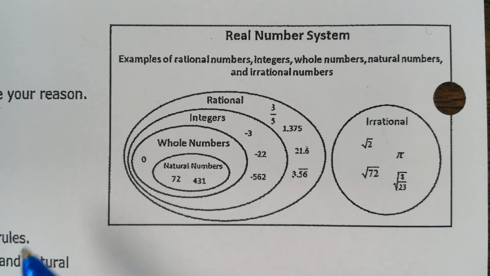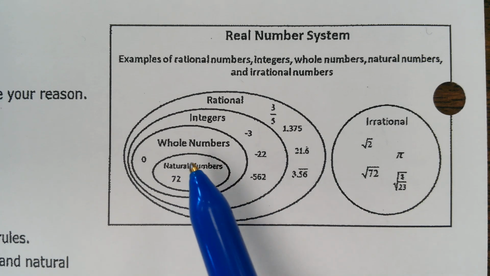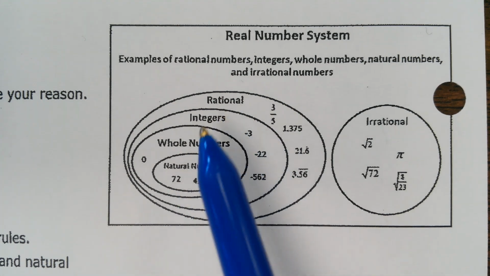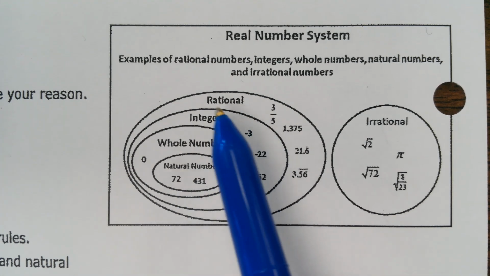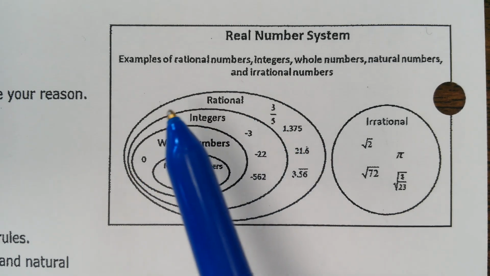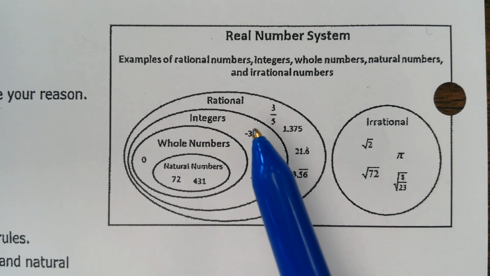What about 72? Is that a whole number? Yes, it is because it's within the whole number circle. Is 72 an integer? Yes, because it's within the integer circle. So anything in this big circle is considered an integer. Okay. What about negative 3?